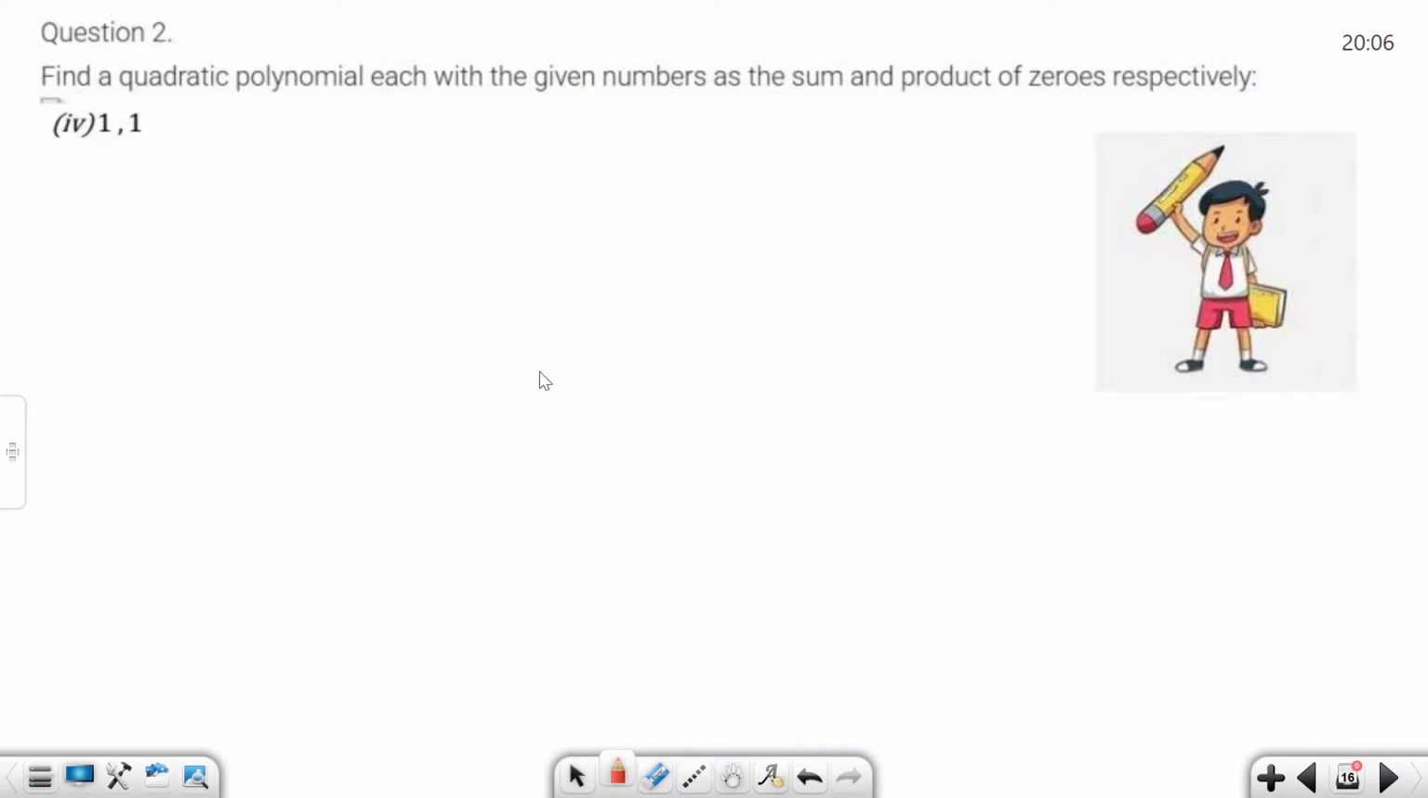Similarly, you can solve this question like the previous question. Okay, solve it yourself.